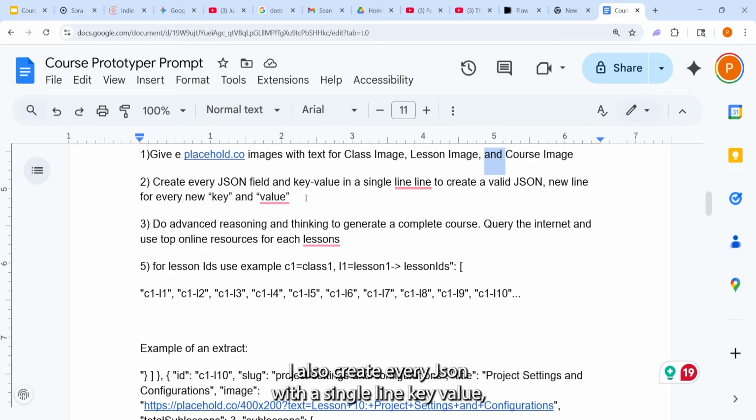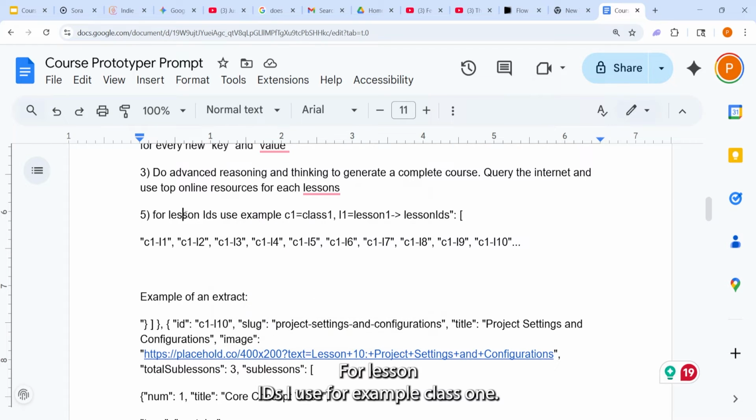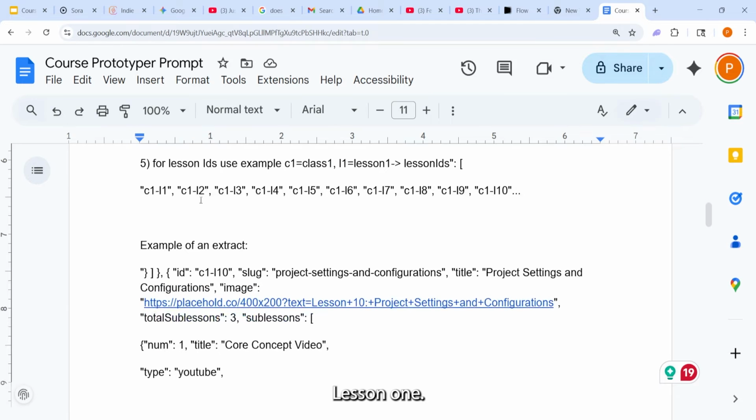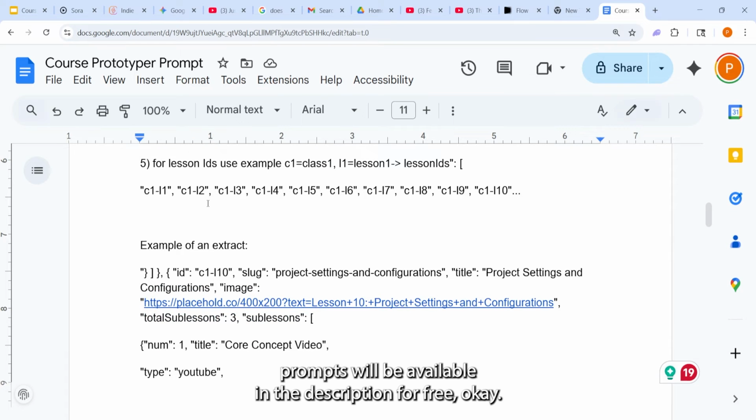Also create every JSON with a single line key value, so every key value is on a line. And for lesson IDs, use for example class 1, lesson 1. All this prompt will be available in the description for free.